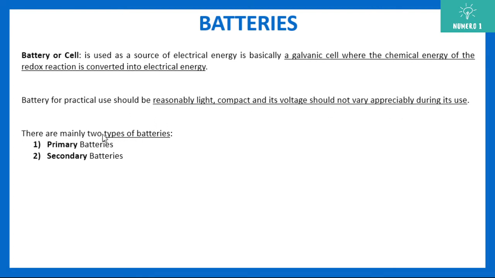Now batteries are divided into two main types. One is the primary battery and the other is the secondary battery. Primary batteries are the use and throw type. You use them, and once they are discharged, you cannot recharge them, you just throw them out. Secondary batteries are the rechargeable batteries, so you can charge them multiple times. Examples of secondary batteries are chargeable cells. Car batteries are chargeable, and an inverter battery is again chargeable.